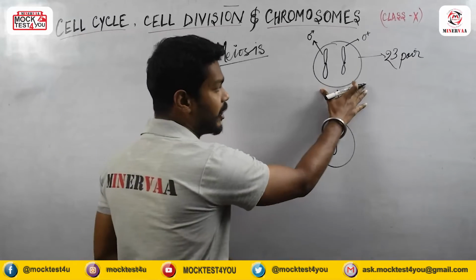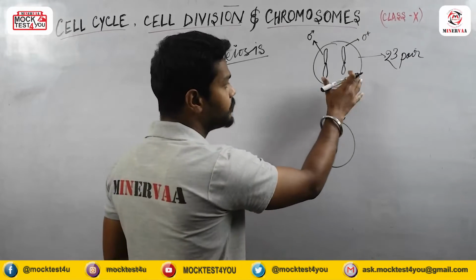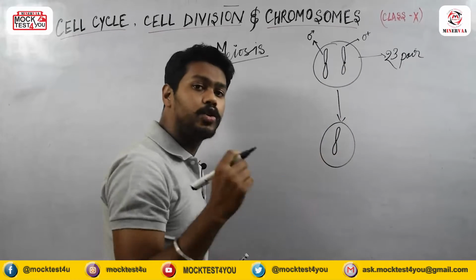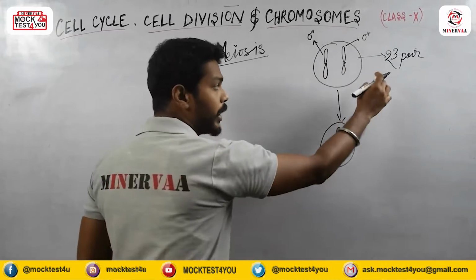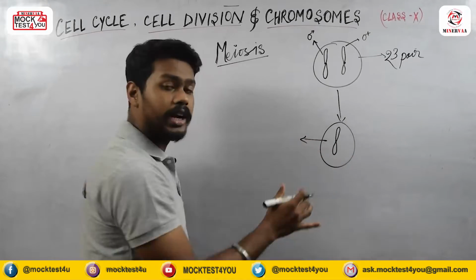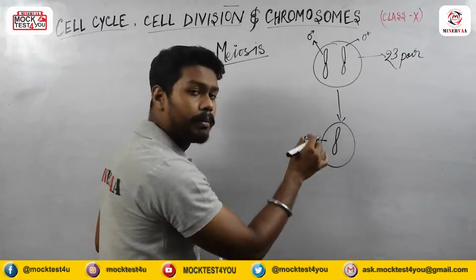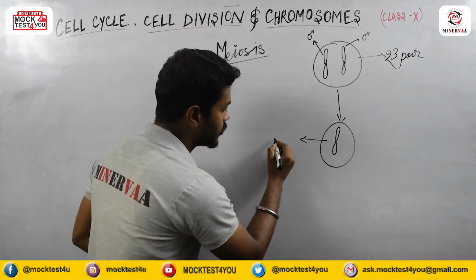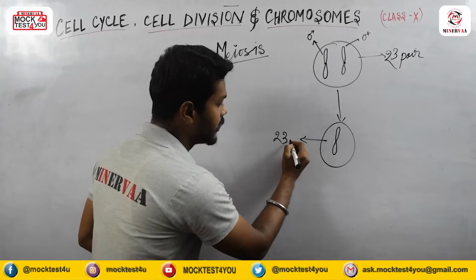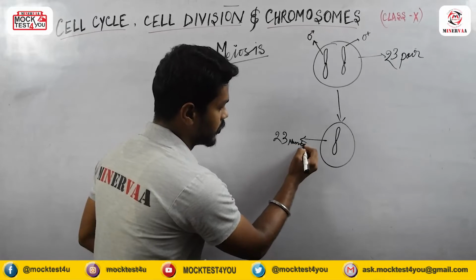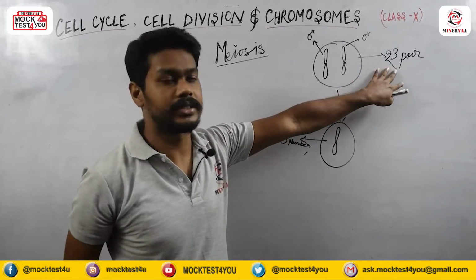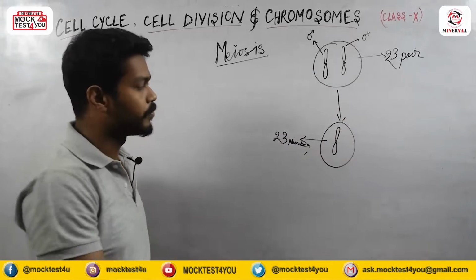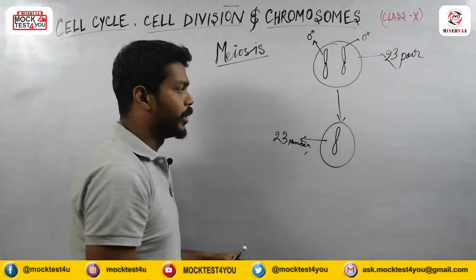Like if I have 23 pairs of chromosomes in my body cells, in my gamete there will be only 23 chromosomes, not pairs. So during the production of gamete, the chromosome number will get reduced. It will just get half and produce 23 only, not pairs. Here 23 pairs are present, but during the formation of gamete it will just get half. So this one gamete is produced.